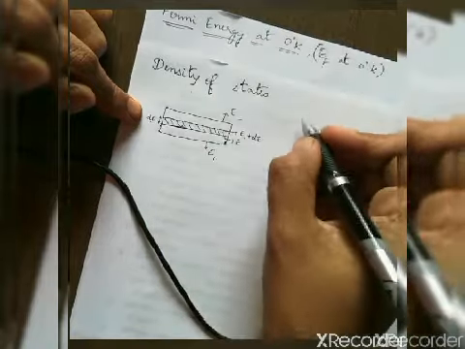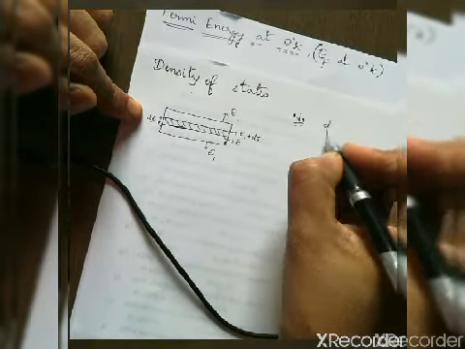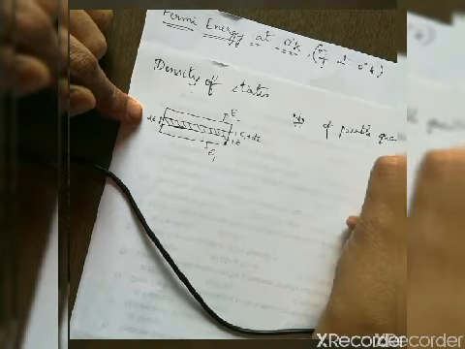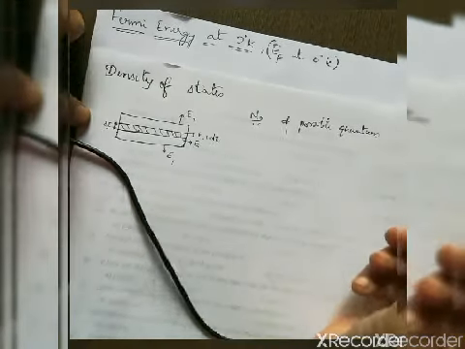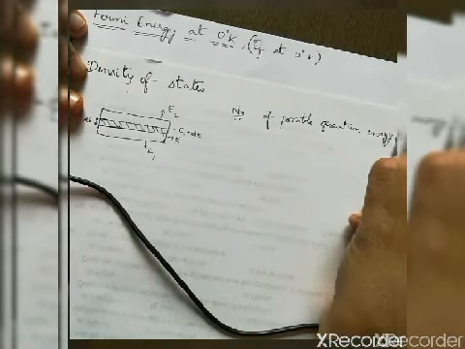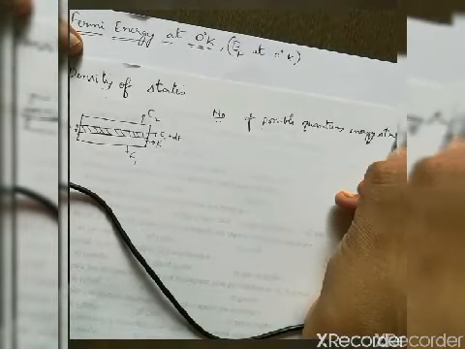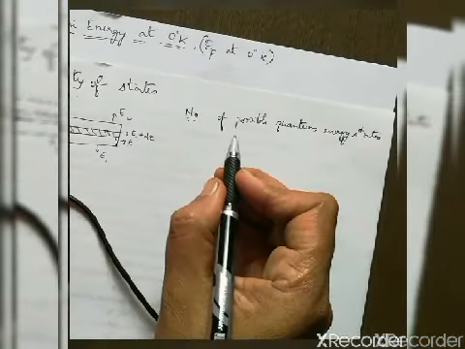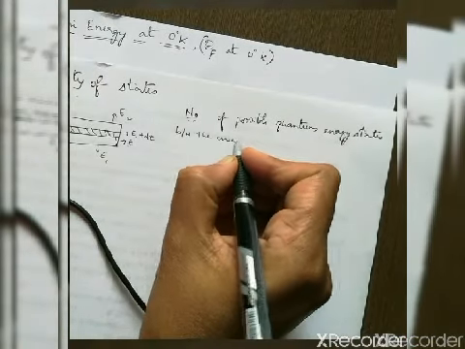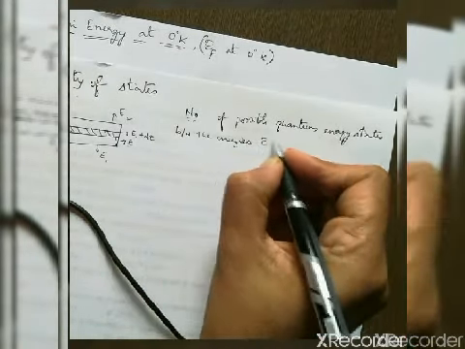So density of states is the number of possible quantum energy states between the energies E and E plus dE per unit volume.